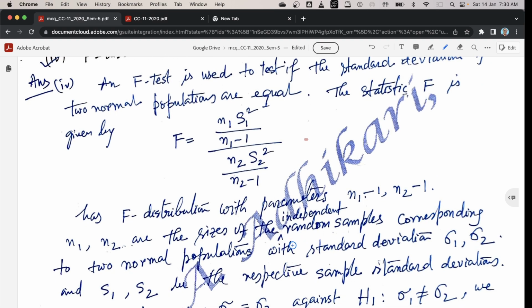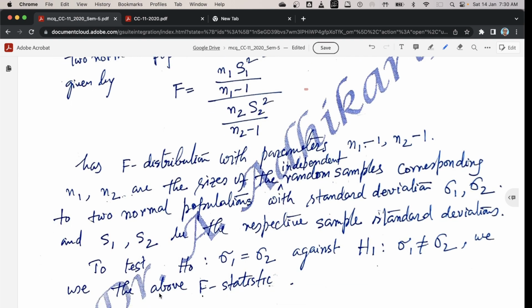N1 and N2 are the sizes of the independent random samples corresponding to two normal populations with standard deviations sigma 1 and sigma 2. And capital S1 and capital S2 are the respective sample standard deviations. And we use this F statistic to test the null hypothesis H0 that sigma 1 equal to sigma 2 against the alternative hypothesis H1 that sigma 1 not equal to sigma 2. We use the above F statistic, and for this case we use the two-tailed test for F statistics.